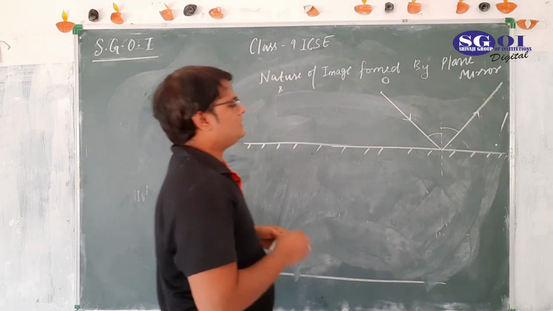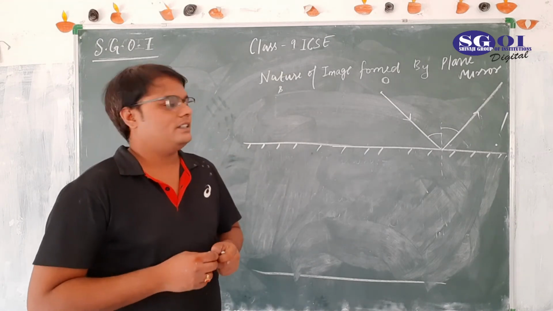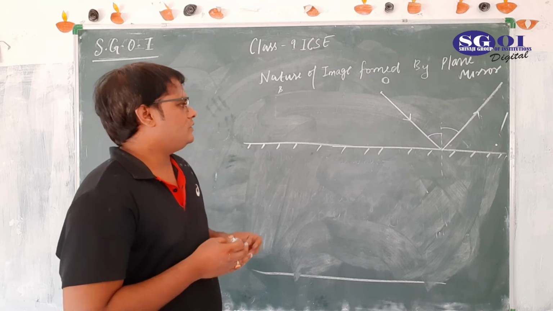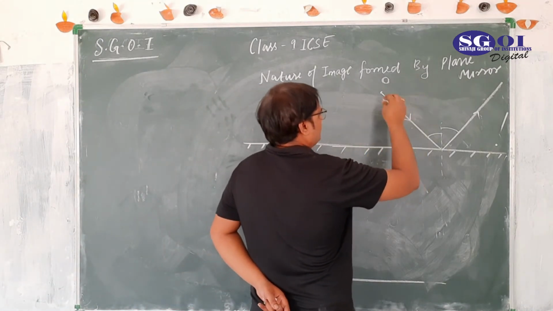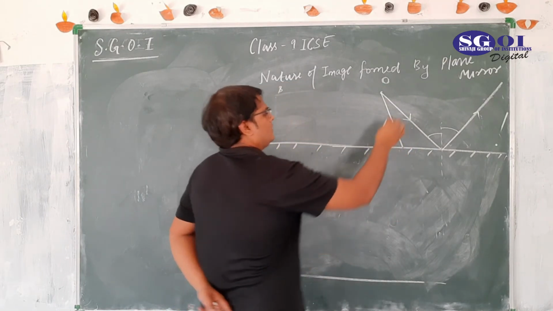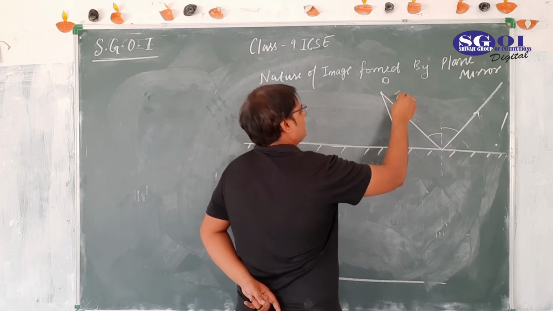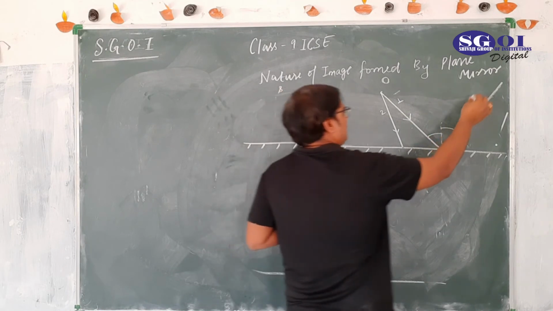For the formation of image, we must need another reflected ray. For that purpose, we should have another incident ray. Okay, I took this one. This is our incident ray 1. This is our incident ray 2. This is our reflected ray 1.